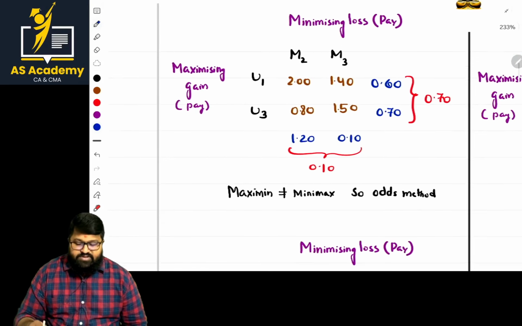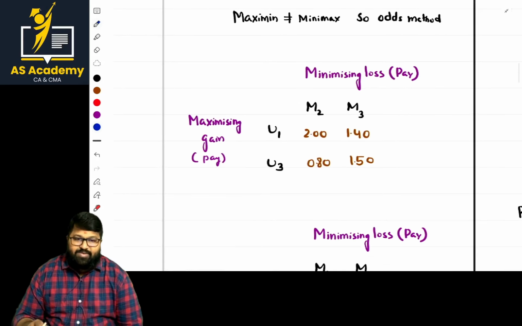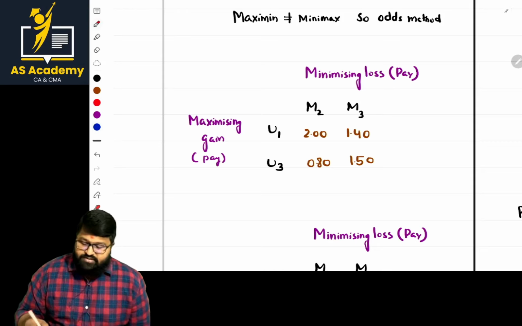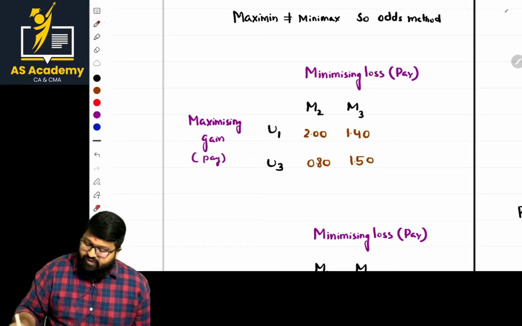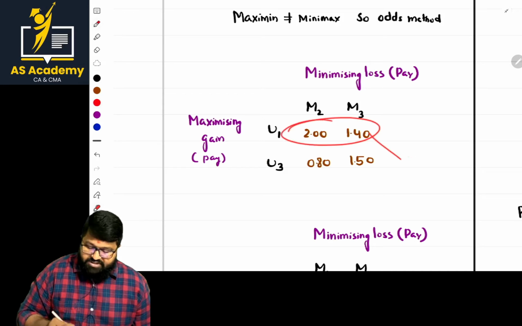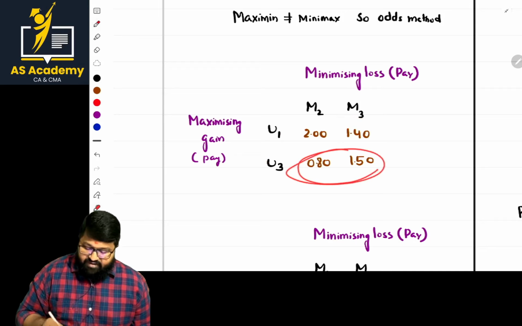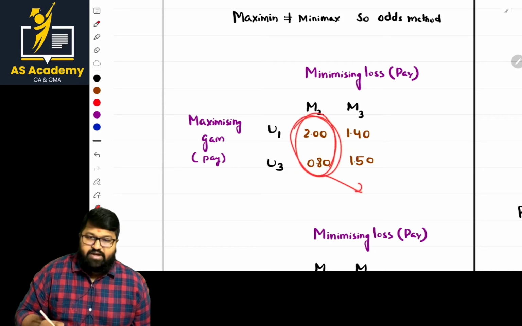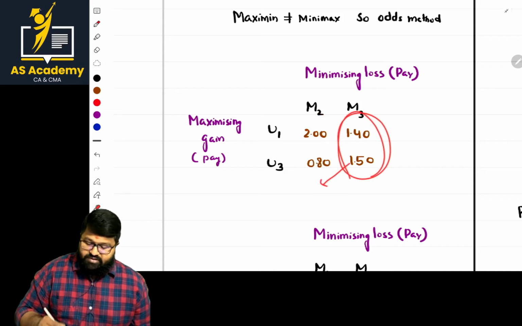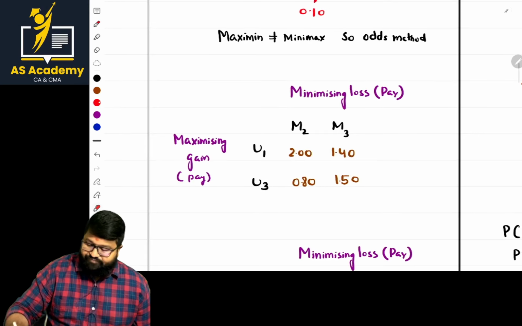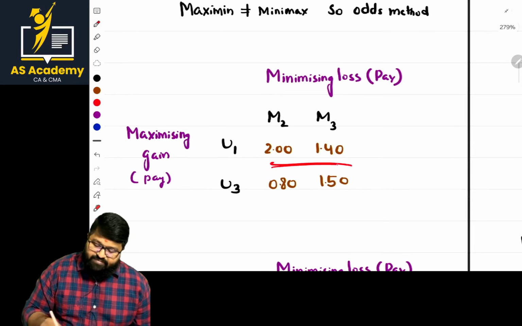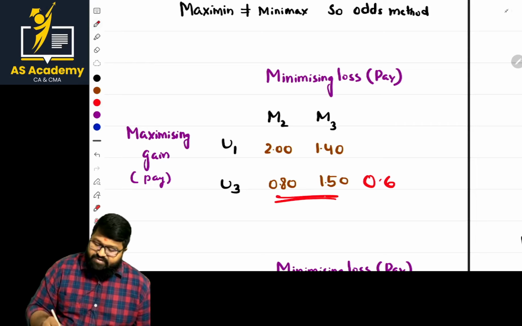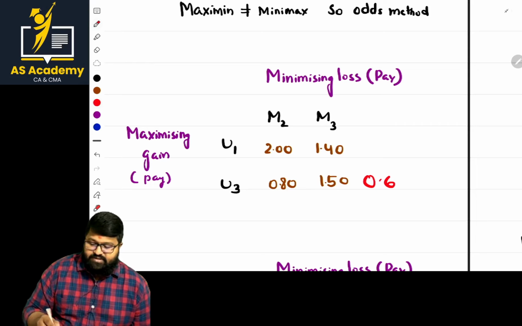So is it equal? No, not equal. Then we have to go with the representation here. And now what should we do, sir? The odds method. How to do the odds method? In the odds method, first find the difference between these two values and mention it here. Find the difference between the other two values and mention it here. Find the difference between the column part and mention it in the second column. Find the difference between these two and mention it here. That is the first column. Here, the difference between these two is 0.6, I'm writing it here. And what is the difference between these two?